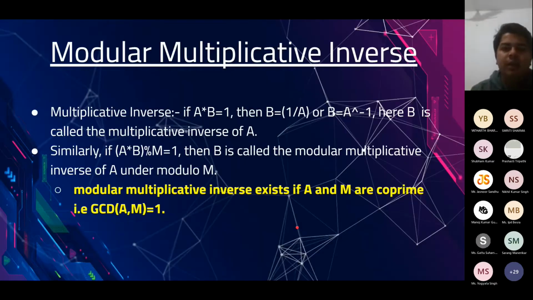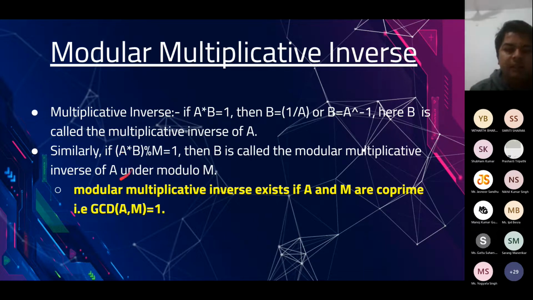So now comes the modular multiplicative inverse, which we encountered at the very start of this number theory part, but we said that we will come to it later. So finally the point has come when we will actually understand what the modular multiplicative inverse is. We say that B is the modular multiplicative inverse of A if A into B mod M is equal to 1. If this condition holds true, then we say that B is the modular multiplicative inverse of A.